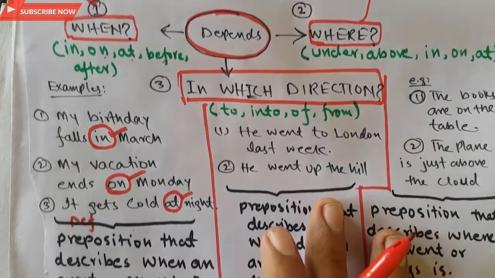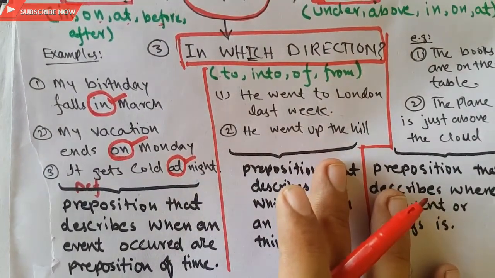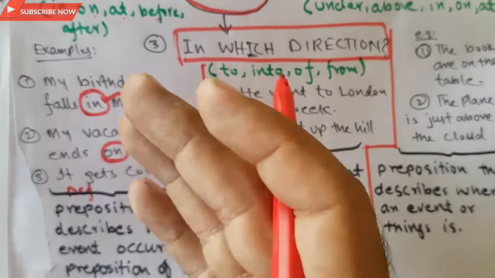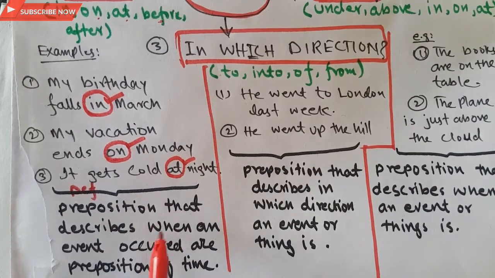Now come to the definition. What will be the definition of preposition of time in the light of these examples? I will say that prepositions that describe when an event occurred are prepositions of time.